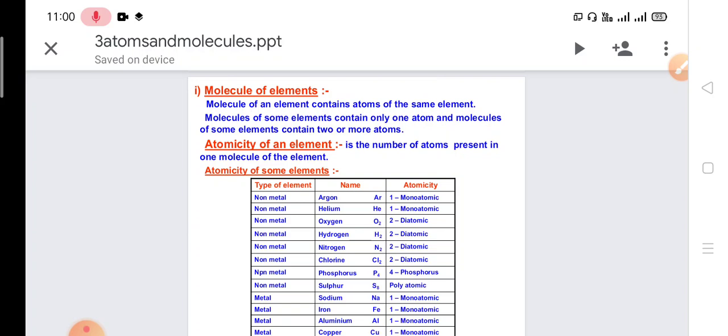When we talk about gases like oxygen, hydrogen, nitrogen, chlorine, they exist in the environment by combining with another atom of the same type. For example, oxygen combines with another oxygen atom and forms one molecule of oxygen.